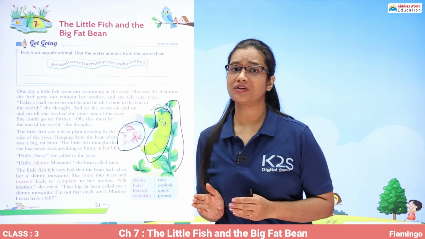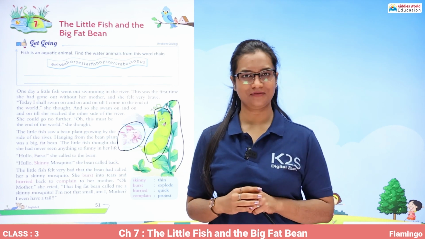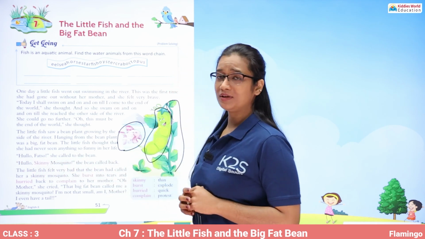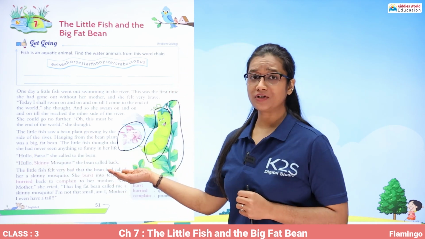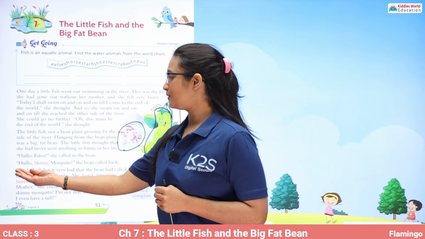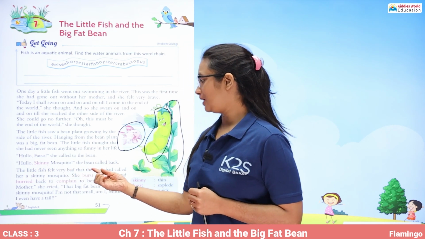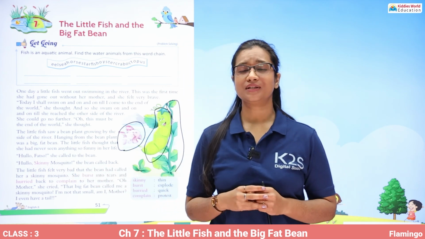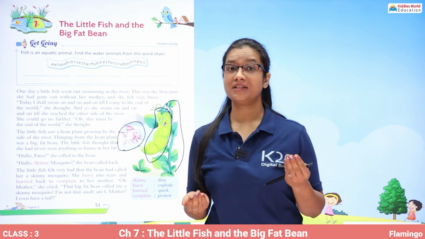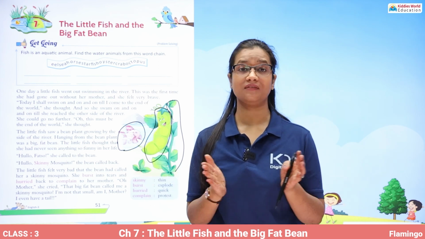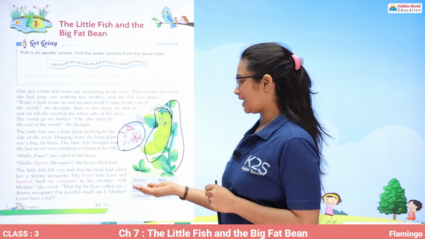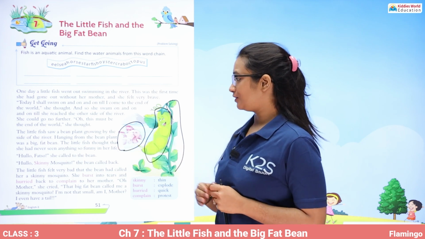So the little fish found that bean very funny. "Hello, Fatso," she called to the bean. So what did the fish say to the bean? "Hello, Fatso." "Hello, skinny mosquito," the bean called back. Skinny means anything that is very, very thin, and a mosquito is a flying animal. So that is what the bean said to the fish.